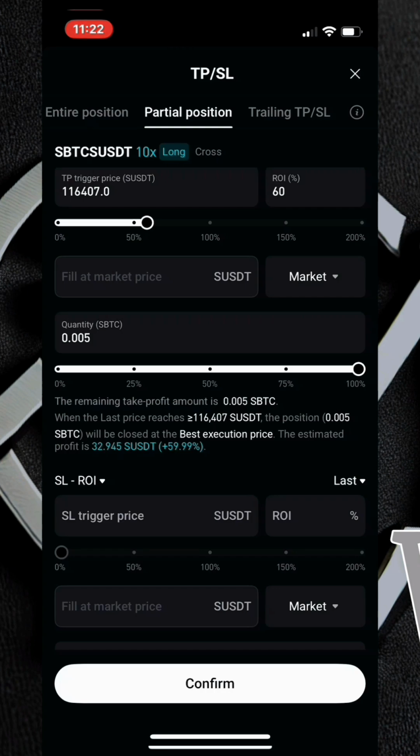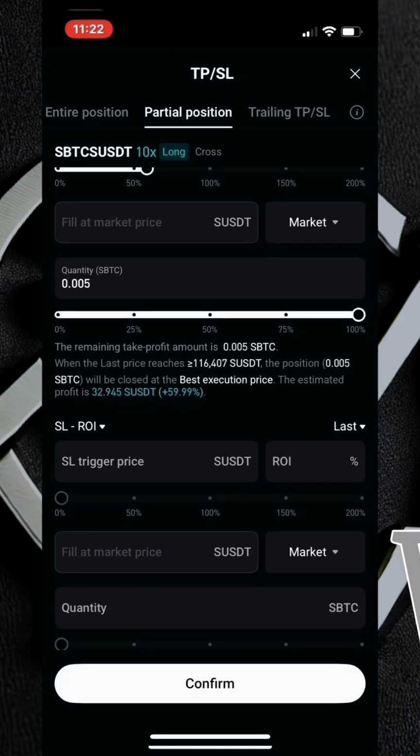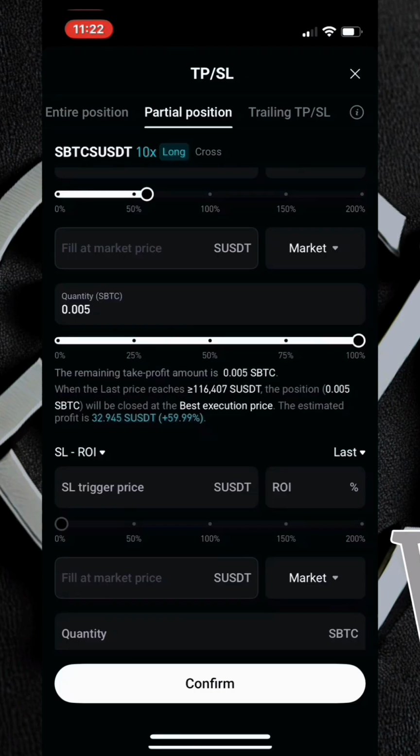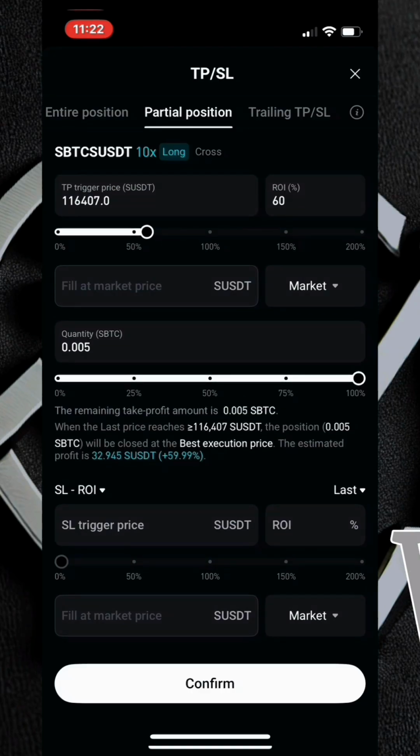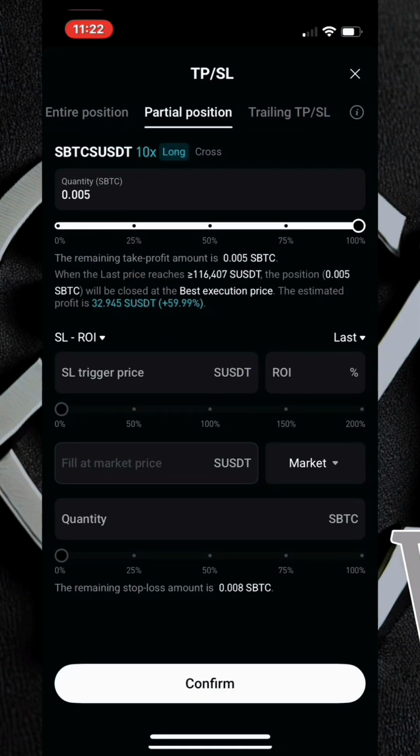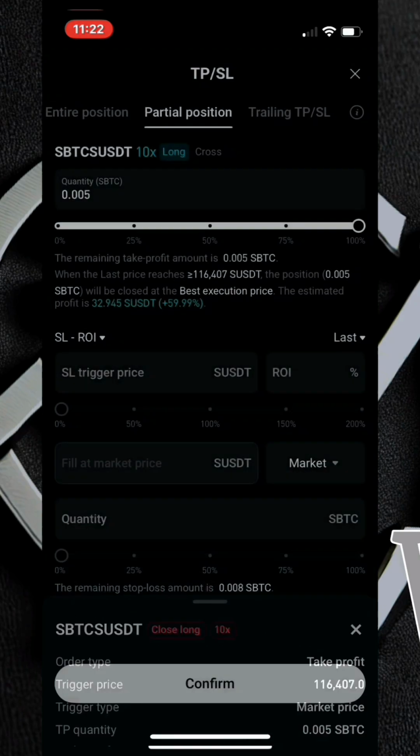You know, we use the capital of $100. I've already used 20%, $20, for the first take profit 1, and then we've already used 30% for the second take profit 2, which is $30. So all that is left is $50. And if we take 60% of $50, that's about $30 profit. So as you can see here, expected profit is approximately $32. So once you've seen that right there, you just come over here to the bottom and click on confirm, and then you click on confirm again.